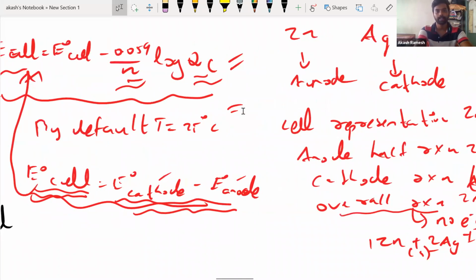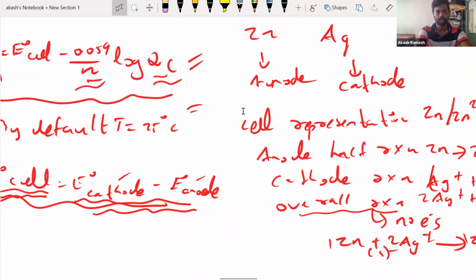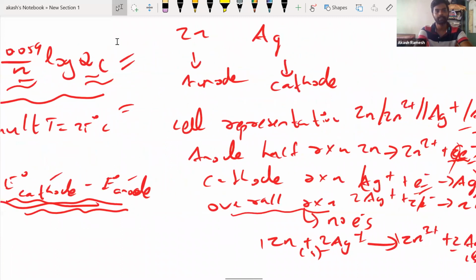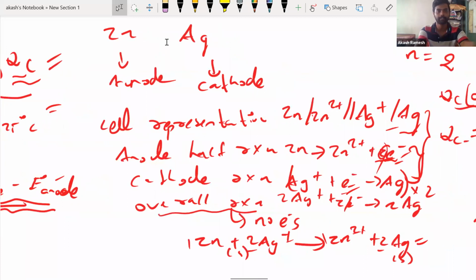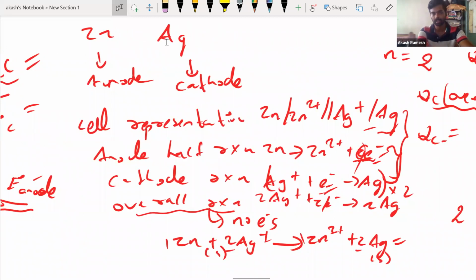Now, we took some examples for us to understand how this works. Say I have zinc and Ag. First you have to understand which you use as cathode and which as anode. That we already discussed, and the cell representation also we discussed. In the anode, oxidation will happen: zinc will form Zn2 plus and 2 electrons. At the cathode, reduction will happen: Ag plus will accept 1 electron to form Ag.